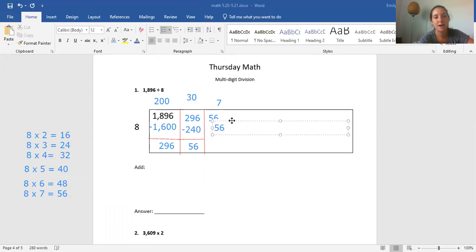So we can subtract. Again, once you really get good at this, you're going to know when these two numbers are the same, it's 0, right? 56 minus 56 is 0. So it's kind of a tedious step, but we're going to do it just in case you make a mistake. You want to go back and be able to show all, those are supposed to be plus signs. Those are really ugly. Sorry, I'll try that again. Plus, then equals 237.